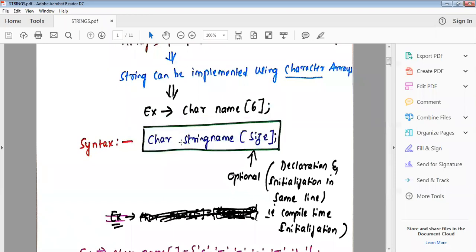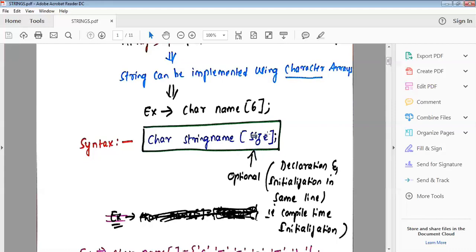Char, string name, then size of the array, end with the semicolon. So here the size may be optional. Sometimes you have to declare the size, or without declaring the size, then also it is a valid statement.